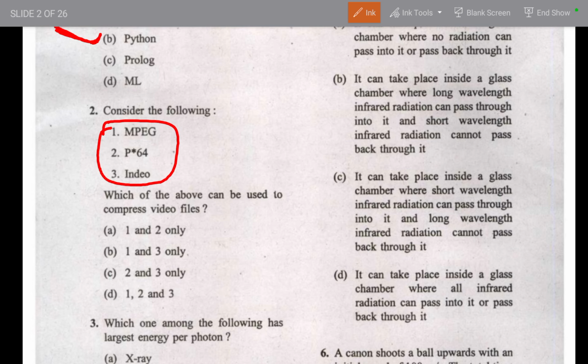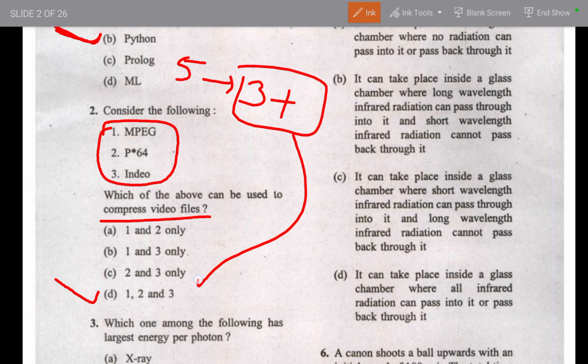So in this type of question, I observed the UPSC trend and I find that the majority of the time, where three options or three statements are given, and if there is an option of all three correct, then you should go with that option, because the ratio is that if there are 5 questions from this pattern in that examination, you will find 3 plus questions with the option all three are correct, right?